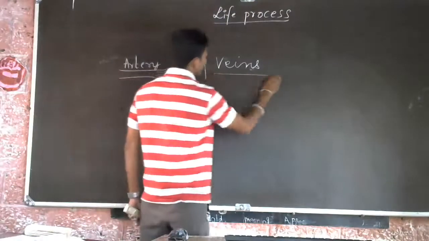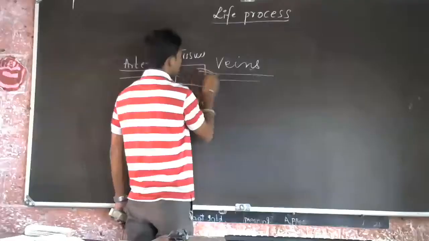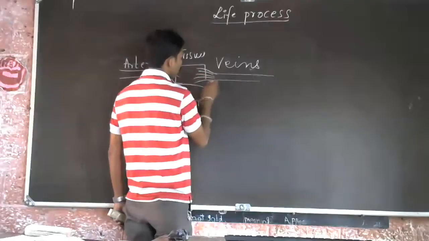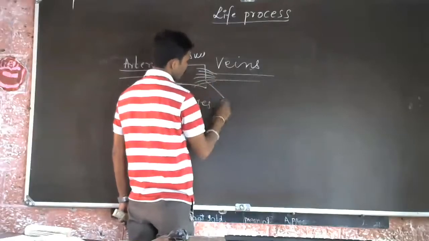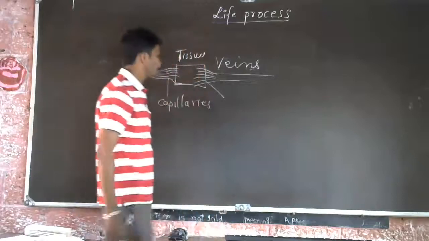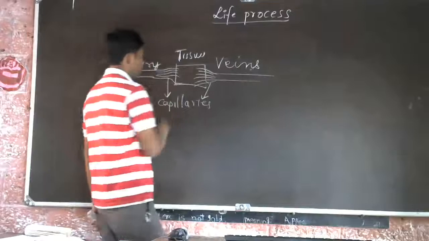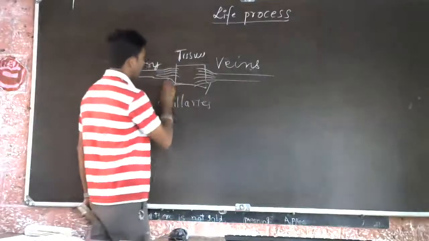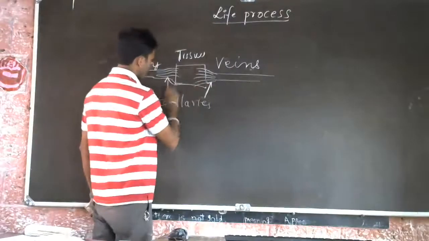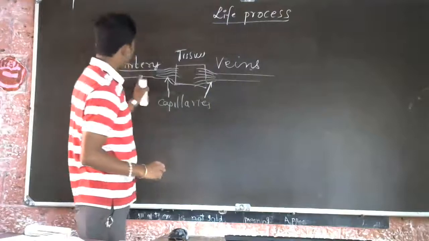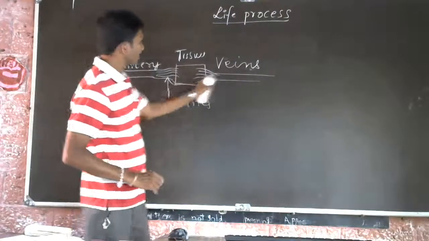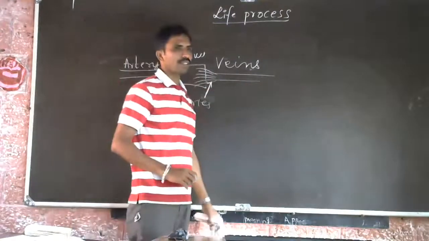Similarly, the veins also convert into smaller blood vessels called vein capillaries. Capillaries are present over here. The artery ends with capillaries and the vein starts from capillaries.